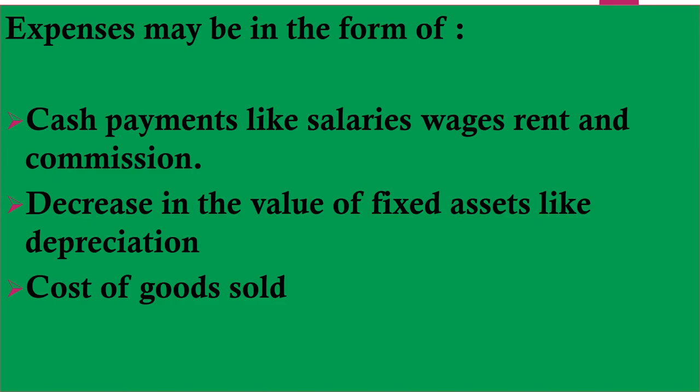Next one is cost of goods sold. It means cost of sale. So cost of goods sold is debited to trading account while other expenses are debited to profit and loss account. Cost of goods sold means cost of sale of the goods. So these all are the points that we include in expenses while running a business.